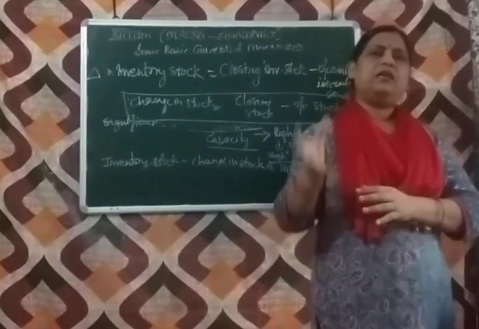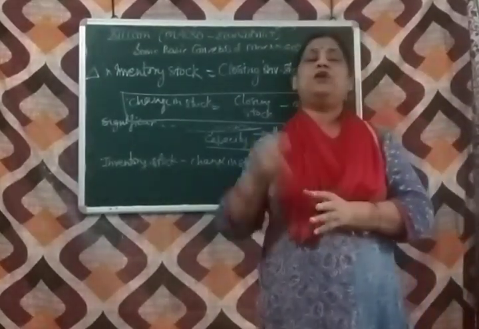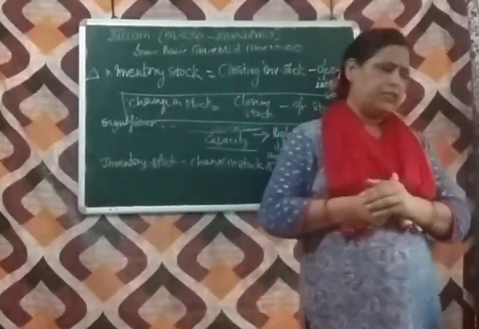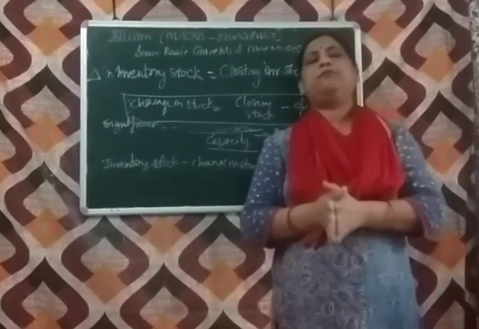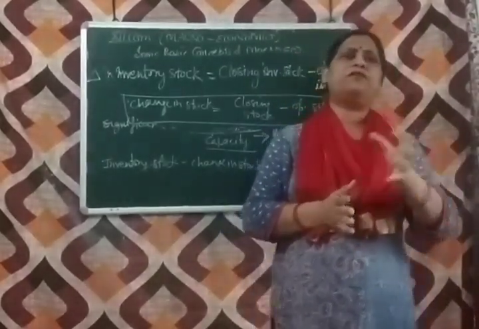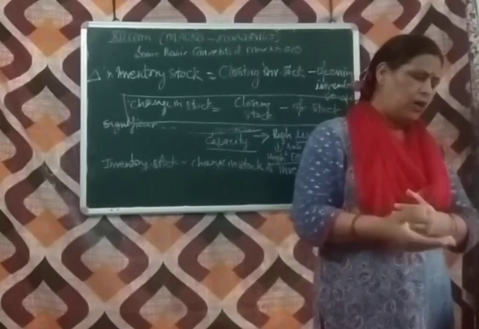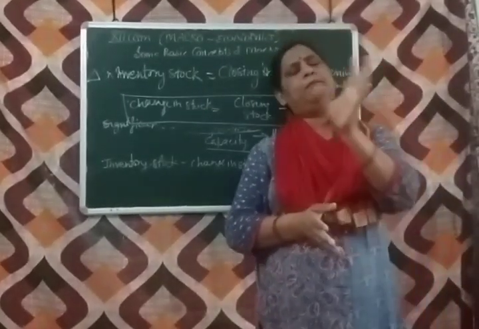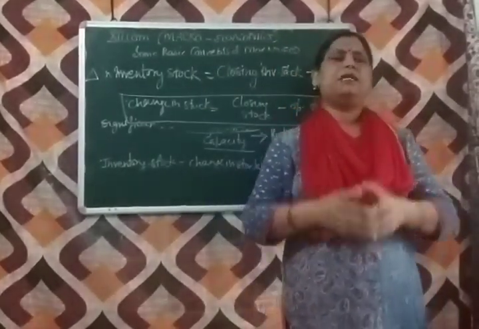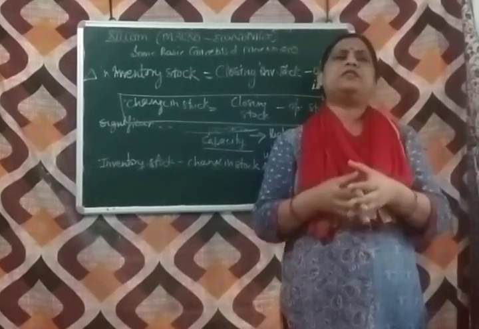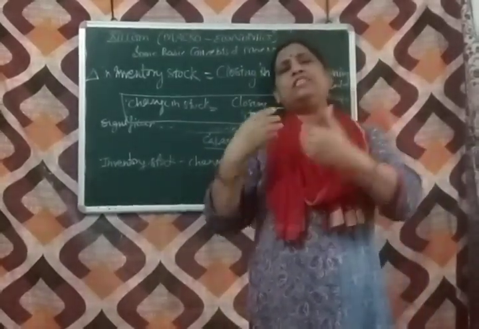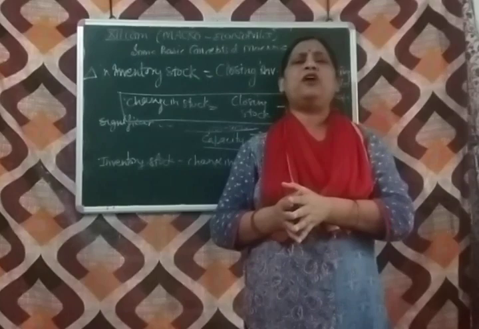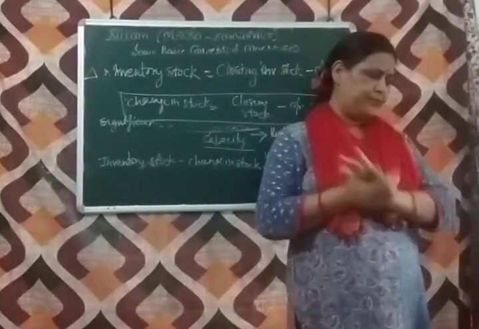On the other hand, unplanned, undesirable or unwanted inventory stock arises because of decrease in demand of the product in the market, or it is not willingly prepared by the producer. It arises because the producer is unable to sell the estimated supply of his product in the market.